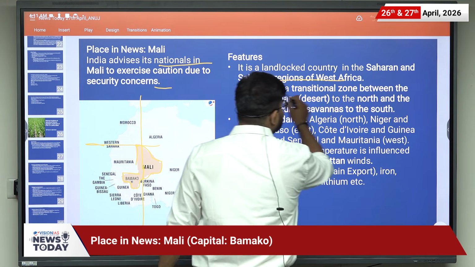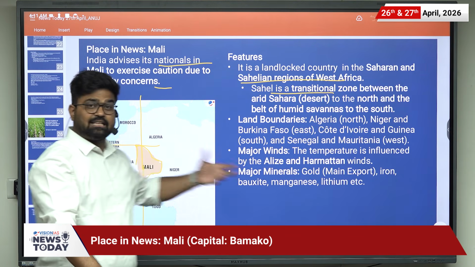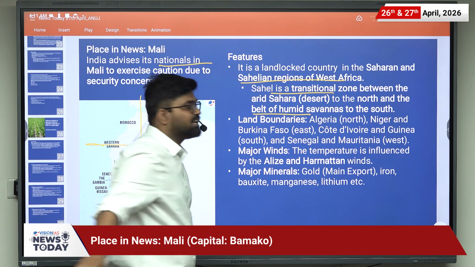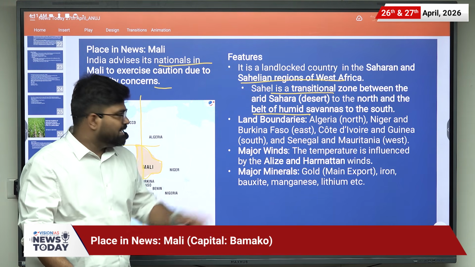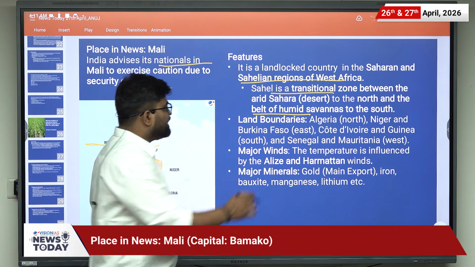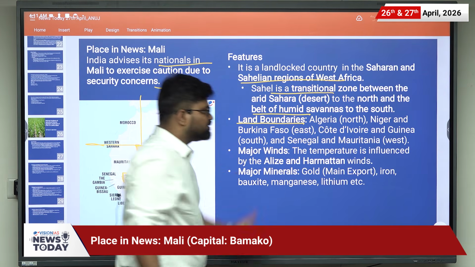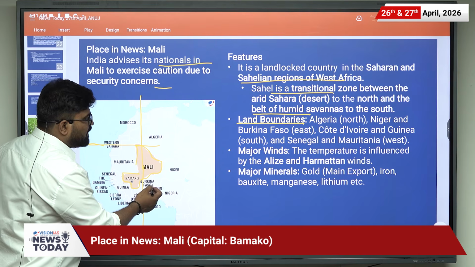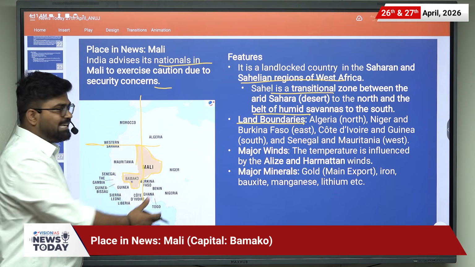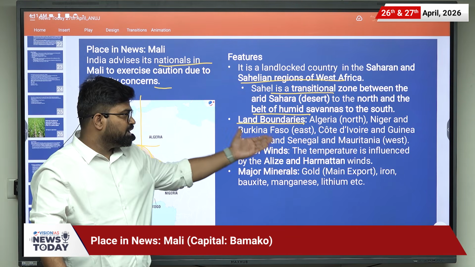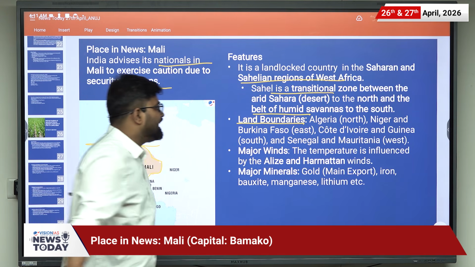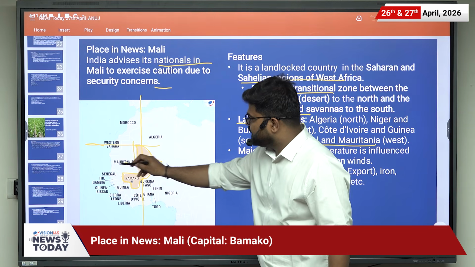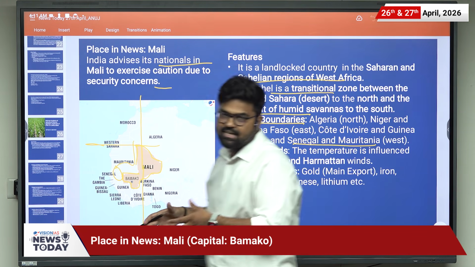And Sahel is a transitional zone between the Sahara, that is desert, to the north, and the belt of humid savannas to the south. In that region, it is there. Then, what are the land boundaries? There is Algeria in the north, Niger and Burkina Faso in the east, then Cote d'Ivoire and Guinea in the south, and Senegal and Mauritania in the west. These are the boundary countries of it.